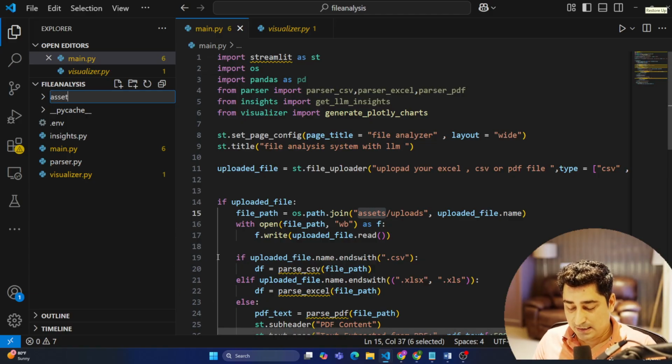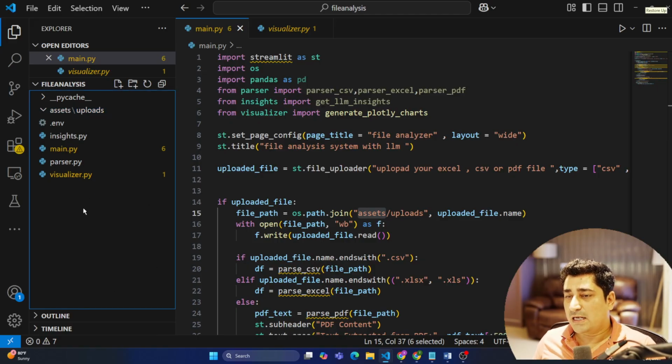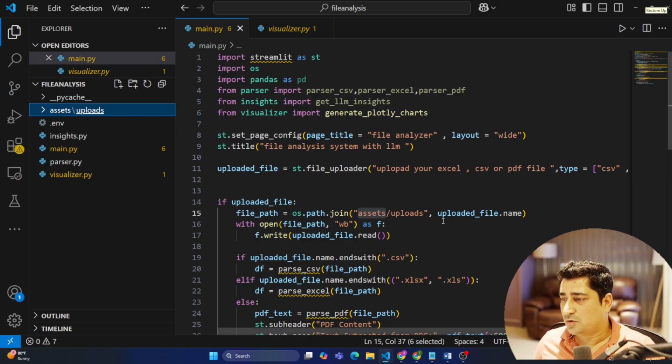So inside the assets directory, I'm going to create another directory called uploads, so that whatever file anyone is going to upload, I will be able to save those files with the help of this one. This is what we are trying to do.